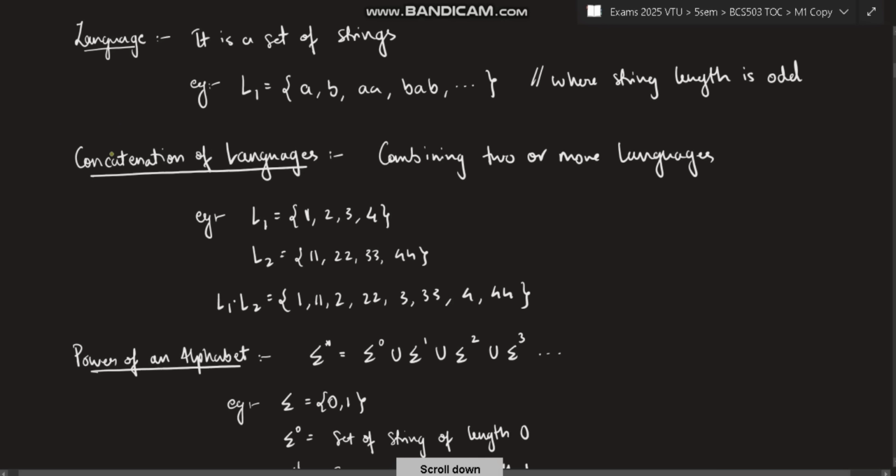Okay. Next definition is concatenation of languages. Combining two or more languages. Now, language means a set of strings. If you combine two sets of strings or two languages, that will be concatenation of languages. That means if L1 is 1, 2, 3, 4, and L2 is nothing but 11, 22, 33, 44, if you do L1 dot L2 it becomes 1, 11, 2, 22, 3, 33, 4, 44. Means all of this will be combined.